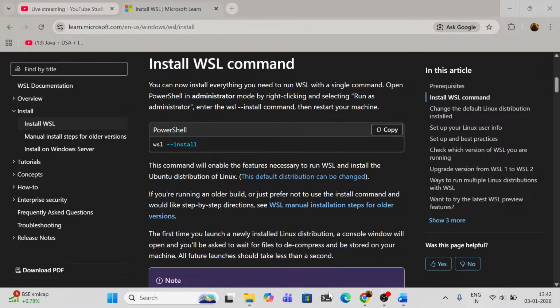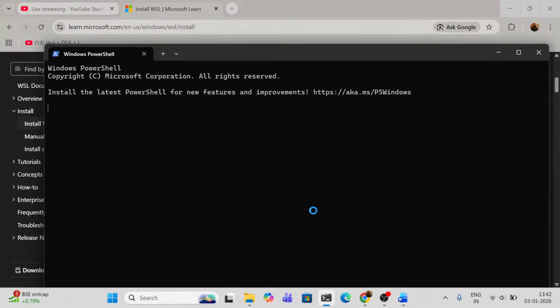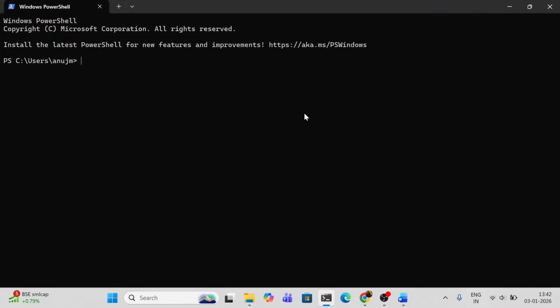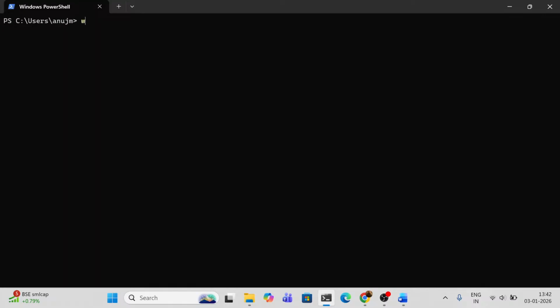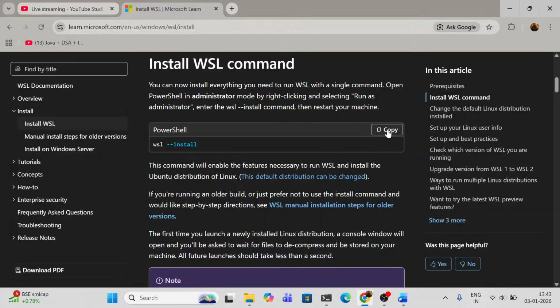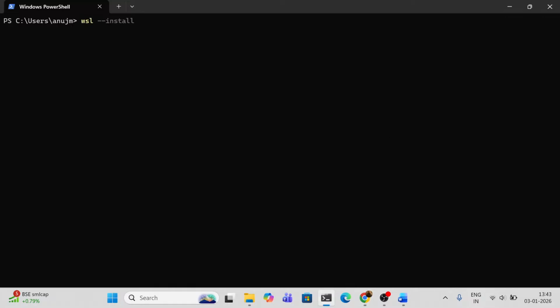Let me show a little bit. Basically, I have already installed it. You can directly install via this command, wsl --install.